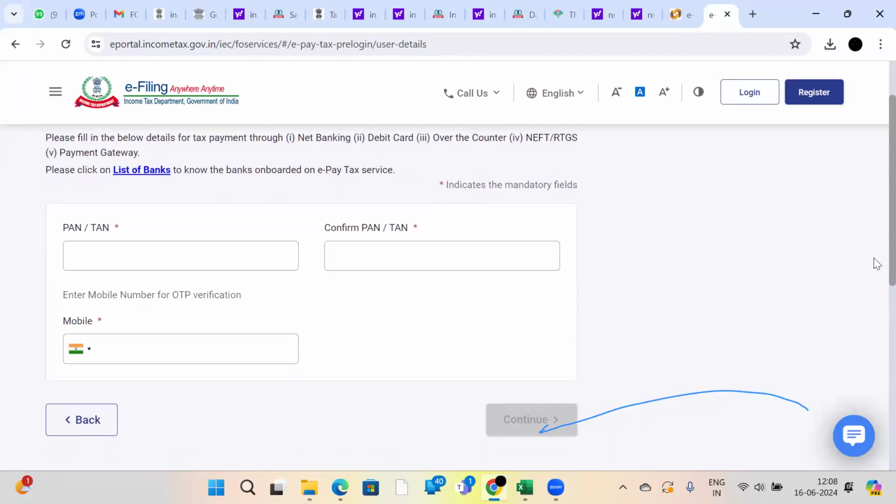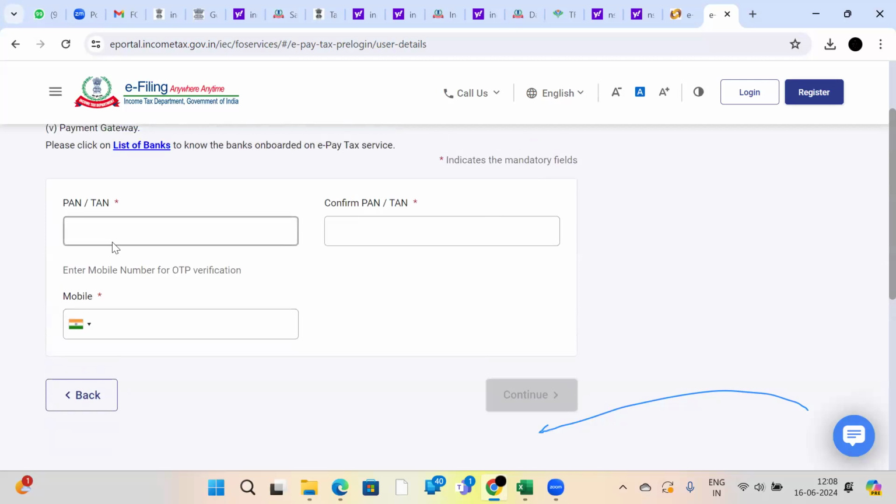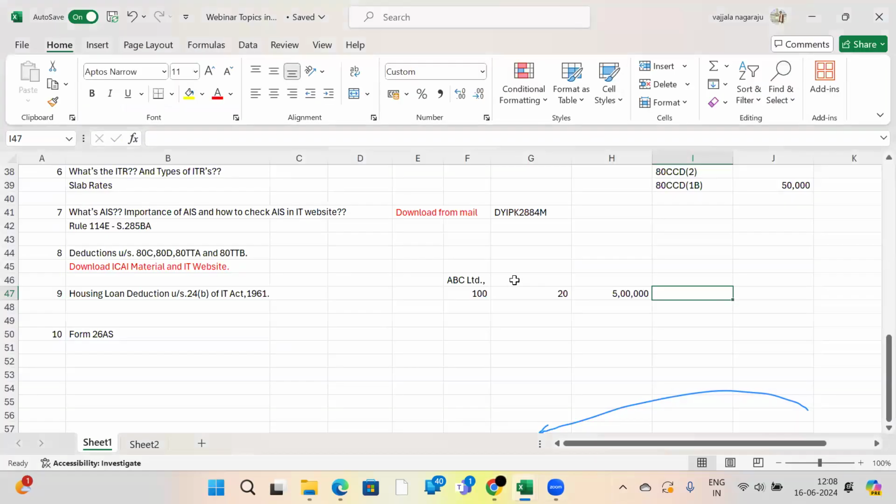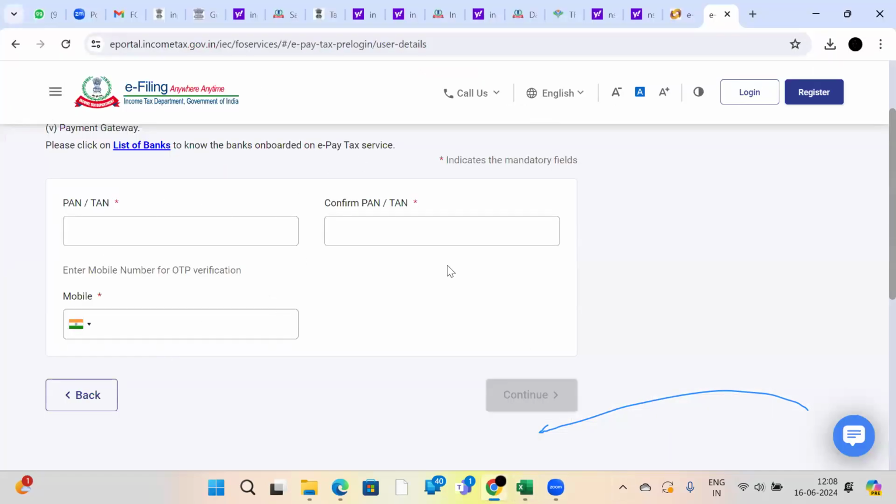Here, every company that deducts TDS will get one login name called TAN, Tax Deduction and Collection Account Number. Like my company name is ABC Limited, right? I will get one TAN number. With this TAN number, I will get the login credentials.